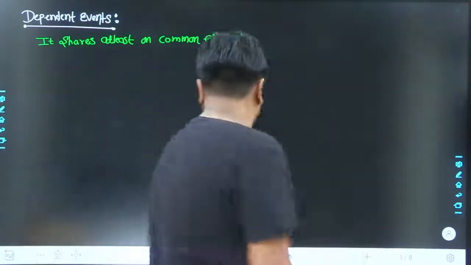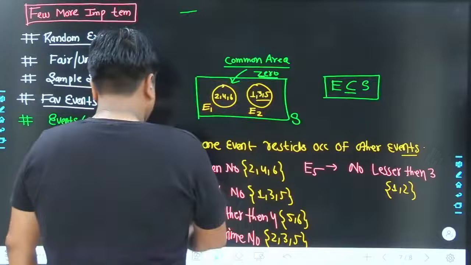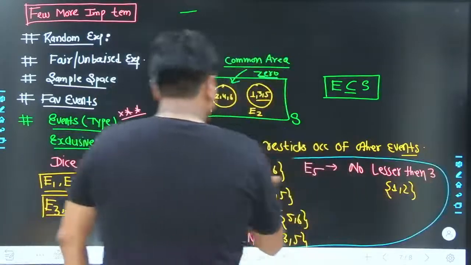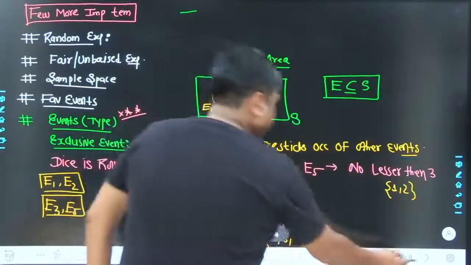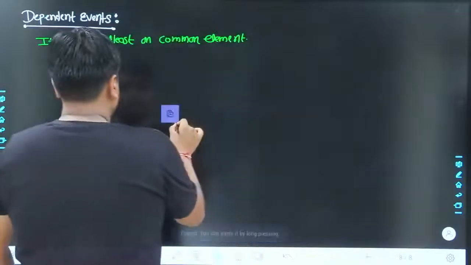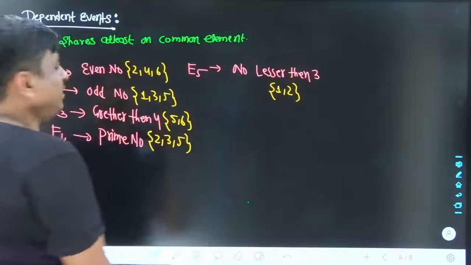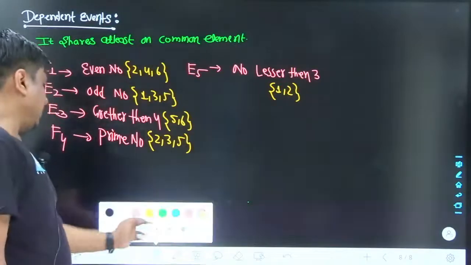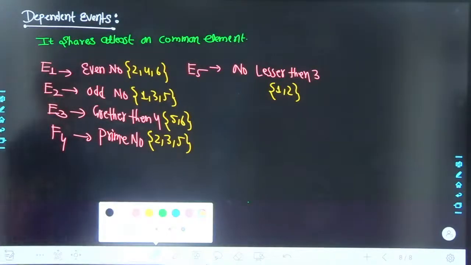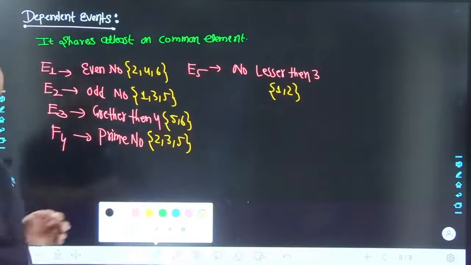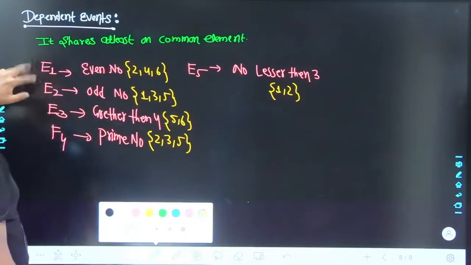Let me take this outcome. These 5 different favorable events are being manufactured. Now let me take the reference of those. Mutually exclusive events were already discussed earlier. Let me focus on the dependent event: the events which contain at least one common element. E1 and E2? No sir, I do not have any common element between E1 and E2. No, it can't be a dependent event.